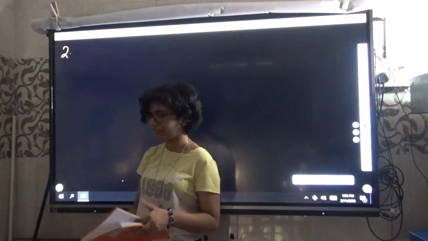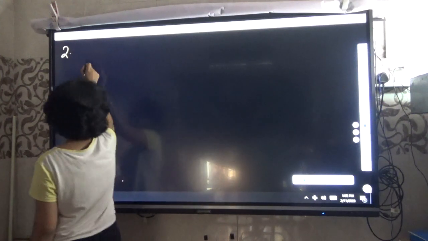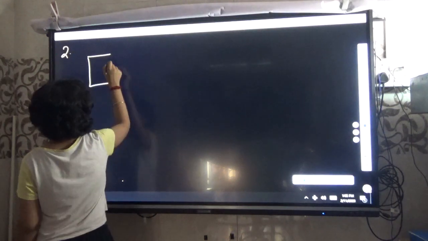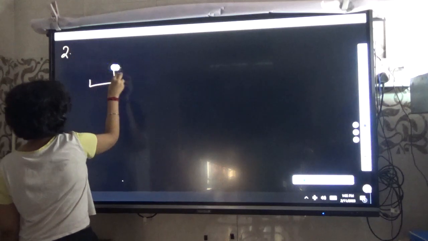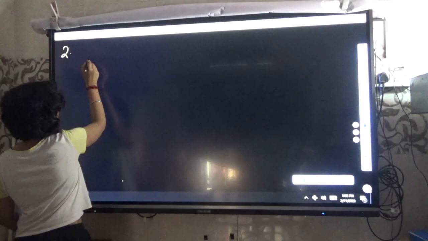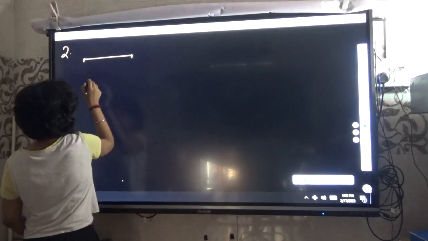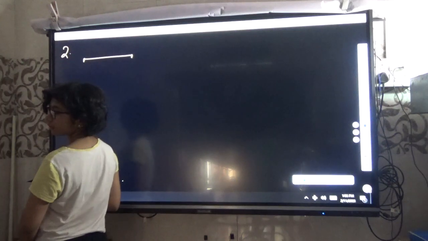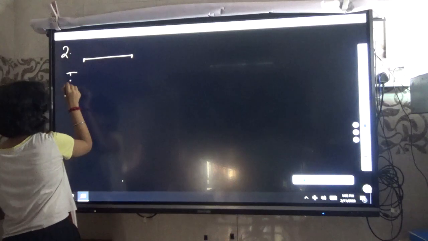There is a wire, it's bent and created like a square. You visualize the question. This is a wire. In the next step you write this wire is converted into a square.